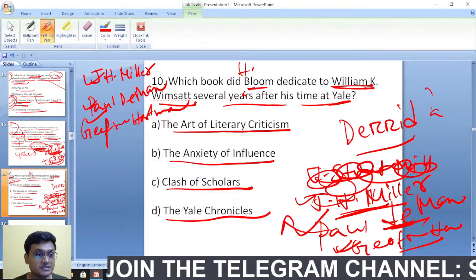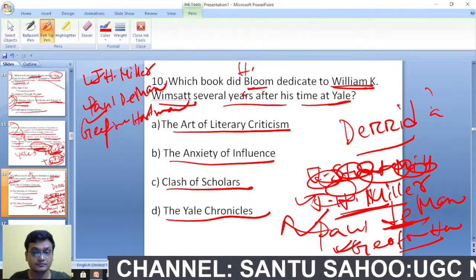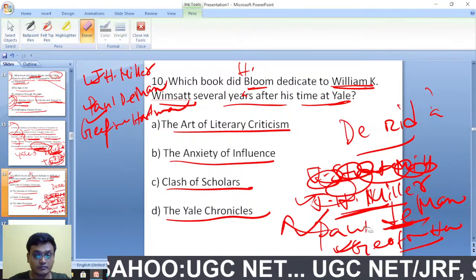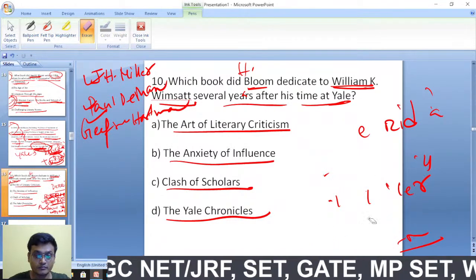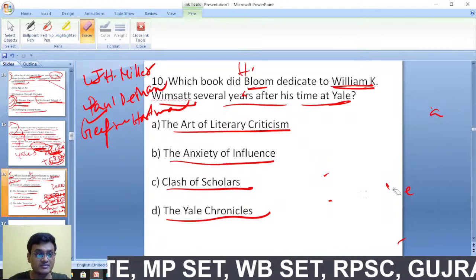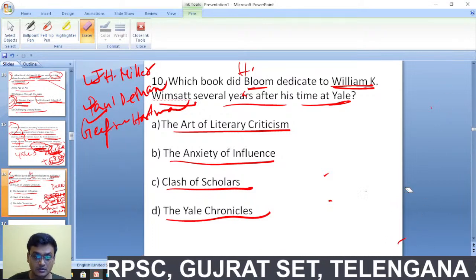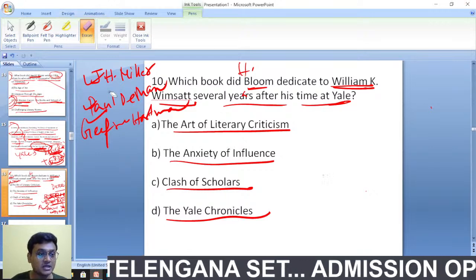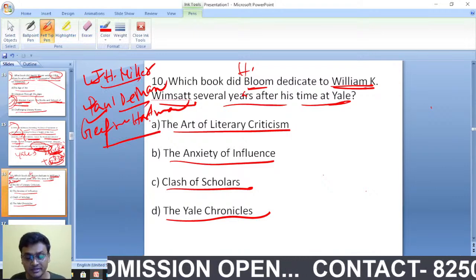Okay, J.H. Miller, Paul D. Man, Geoffrey Hartman. Okay, which book did Harold Bloom dedicate to William K. Wimsatt? There are a total of 4 members. Right now I can remember only three members actually: J.H. Miller, Paul D. Man, Geoffrey Hartman, and I can't remember the other name.